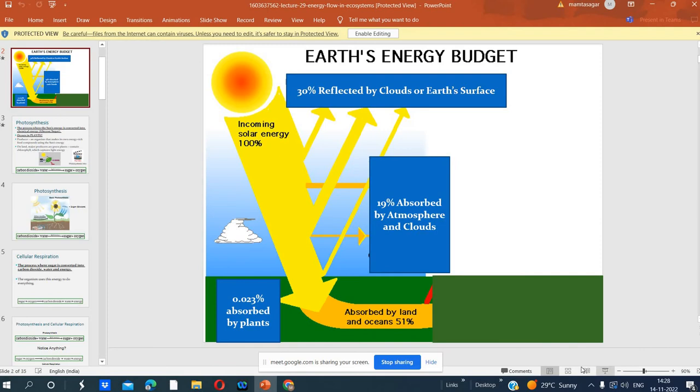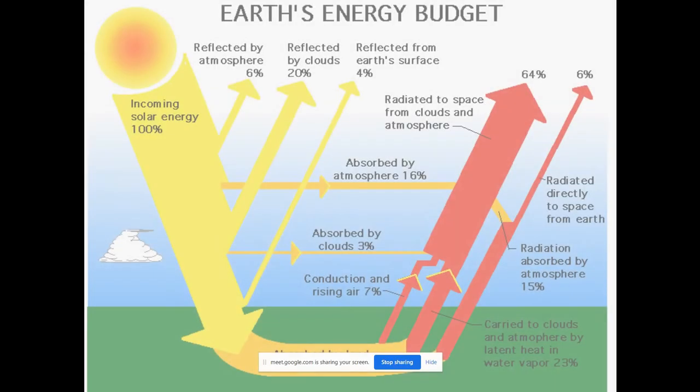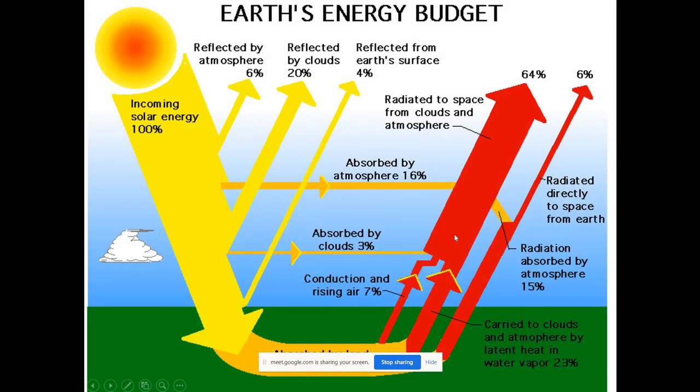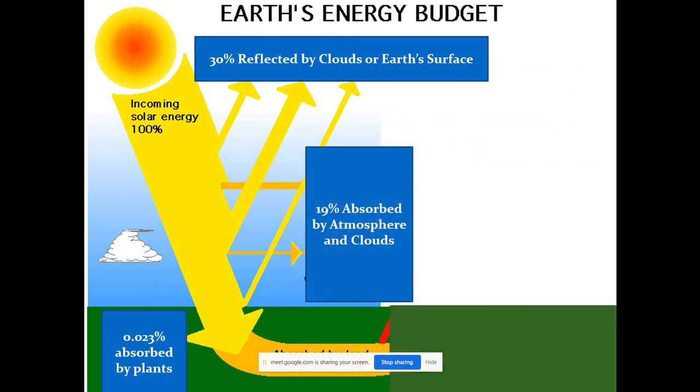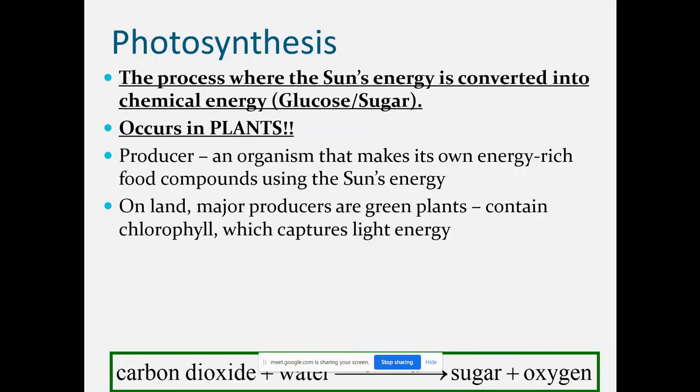In this figure, you can clearly see only 0.23% of the energy is utilized. These are the different forms of energy. 30% is reflected by clouds, 90% is absorbed, and 0.023% is absorbed by the plant. This is the small amount of energy which is utilized in photosynthesis. In photosynthesis, food is produced: sugar plus oxygen is produced using carbon dioxide plus water.